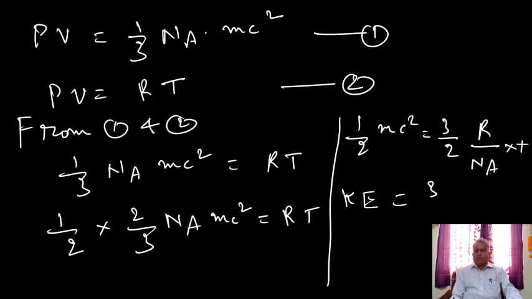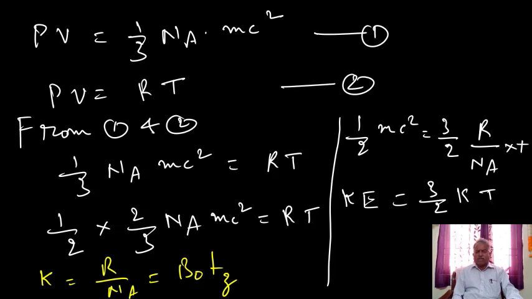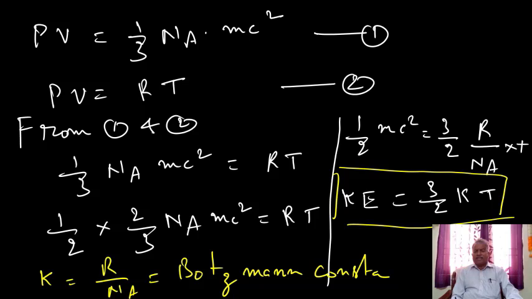KE is equal to 3 by 2 kT, where k equal to R by Na. This is the Boltzmann constant. So finally KE is the kinetic energy of the molecule. Since k is a constant, we can say KE is proportional to the absolute temperature. Kinetic energy of the molecules is proportional to the absolute temperature.